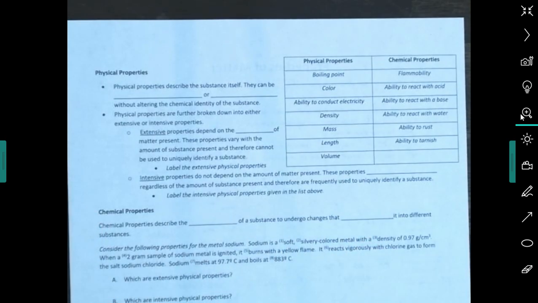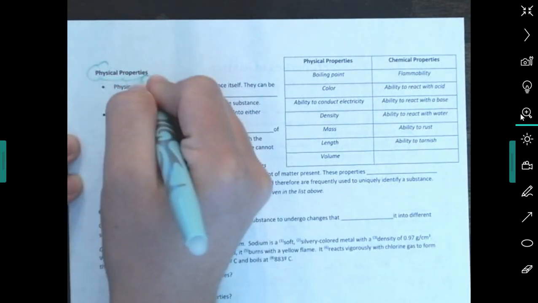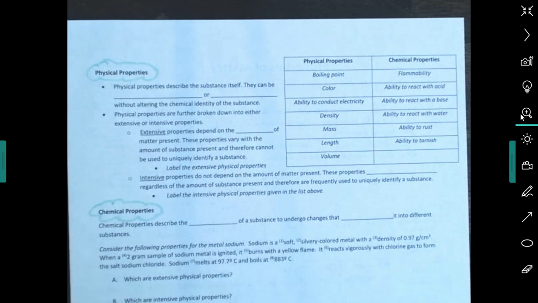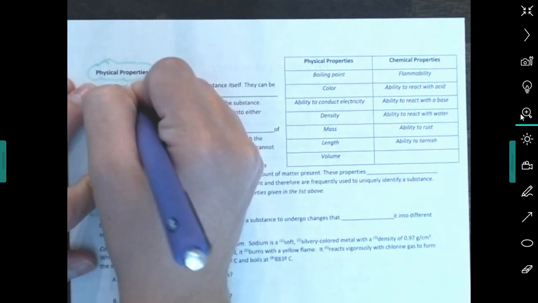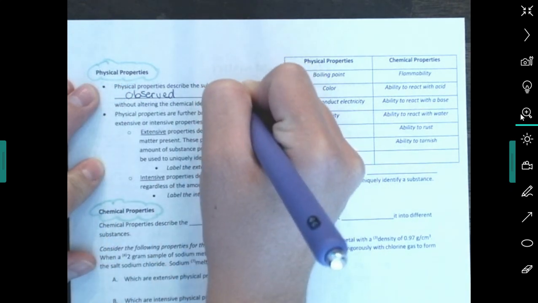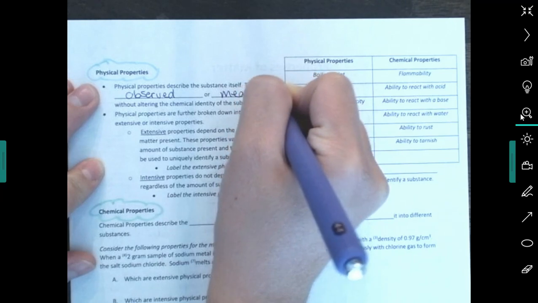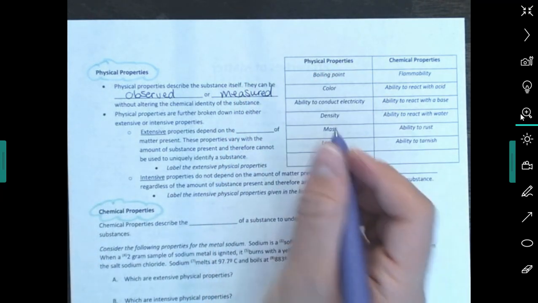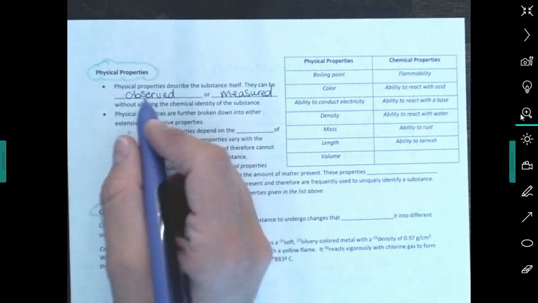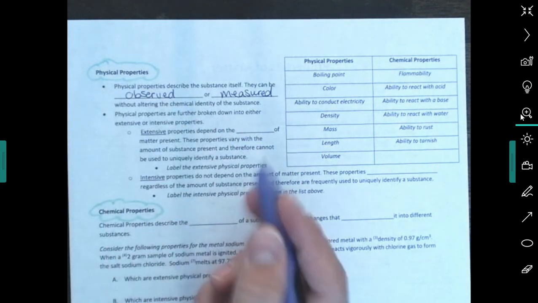Physical properties. We're going to talk about physical properties and chemical properties. Physical properties are here, chemical properties are here. Physical properties describe the substance itself, so they can be observed or measured without altering the chemical identity of the substance. Okay? That's important. That's what makes it a physical property versus a chemical property.